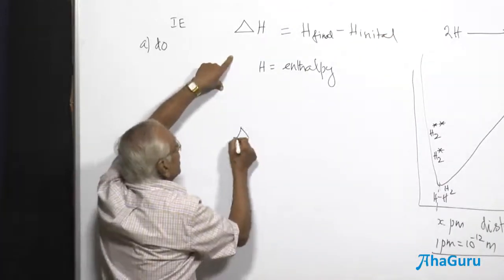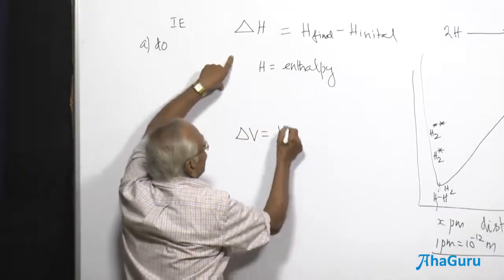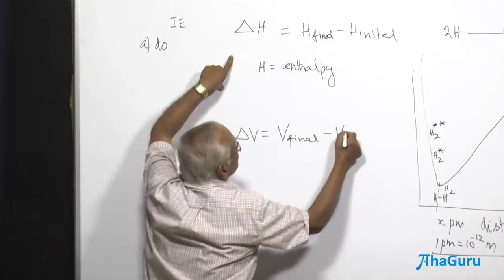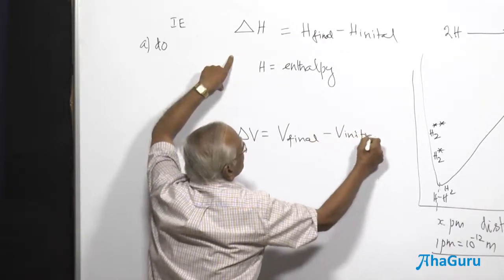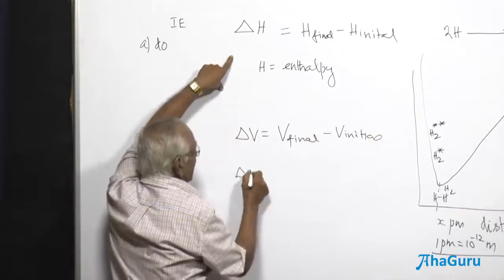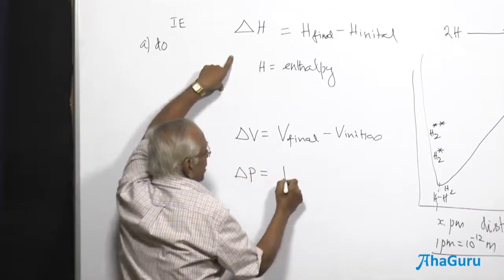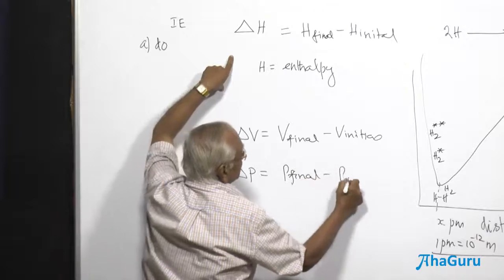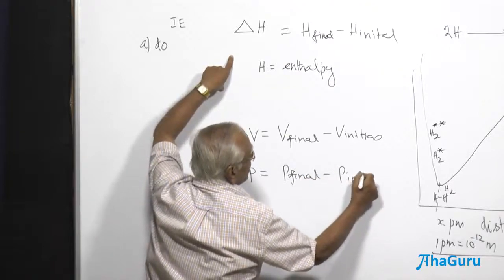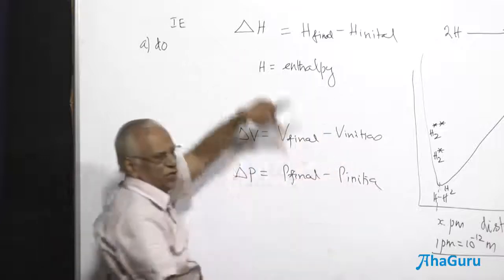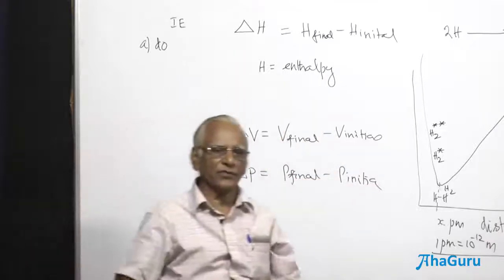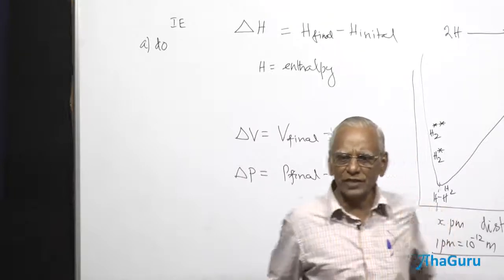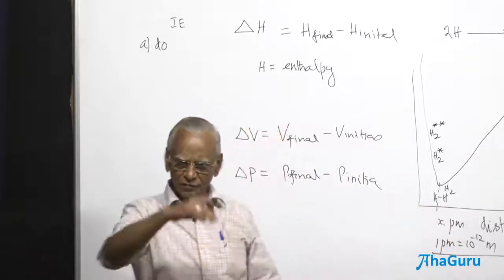When you say delta V, it is final volume minus initial volume. In the same way, if you are going to say delta P, change in the pressure, it is final pressure minus initial pressure. Always final minus initial, as per the definition, otherwise there is going to be confusion whether it is a positive value or a negative value. Now, if this is defined, then we know which is positive.